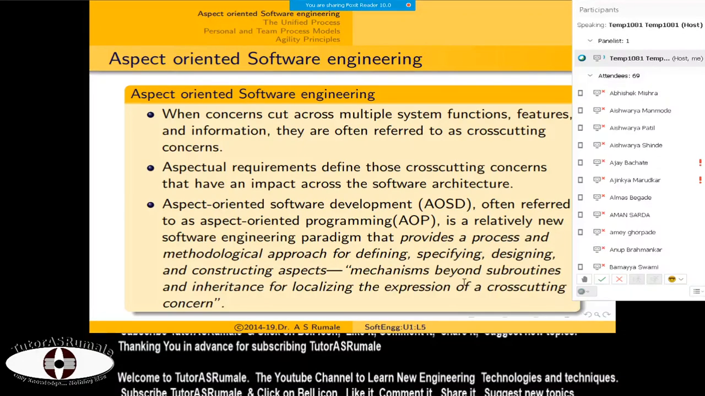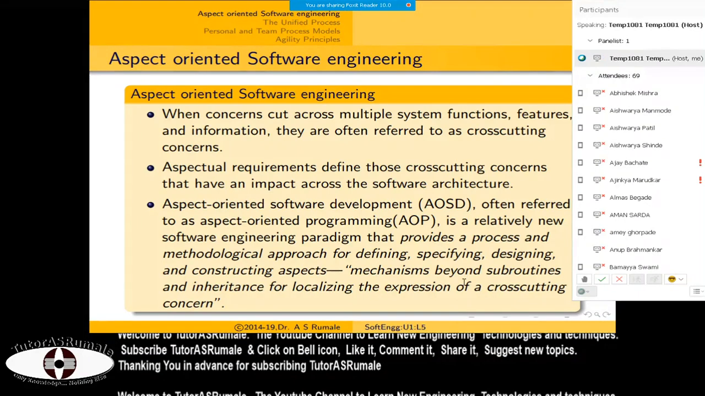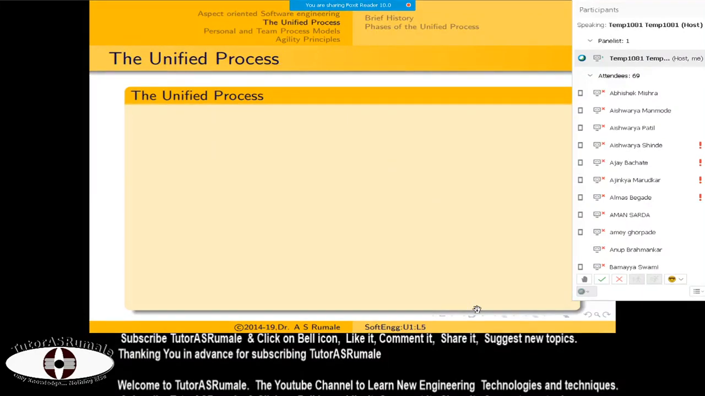Each aspect is a mechanism beyond subroutines and inheritance for localizing expression of cross-cutting concerns. When we say cross-cutting concerns, we are trying to use already tested things. Those things are beyond the syllabus topic, so I'm not going into detail with that. But if you want to know more about aspect oriented software engineering, you can raise questions in the chat.